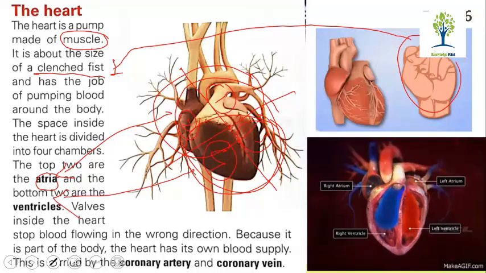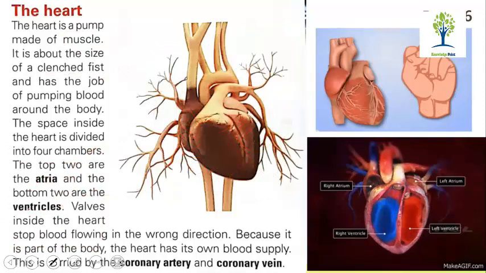Walls inside the heart stop blood flowing in the wrong direction. You can see these are the walls. Different walls are there, and they are responsible for making the blood flow in one direction. They stop the backward flow of the blood.